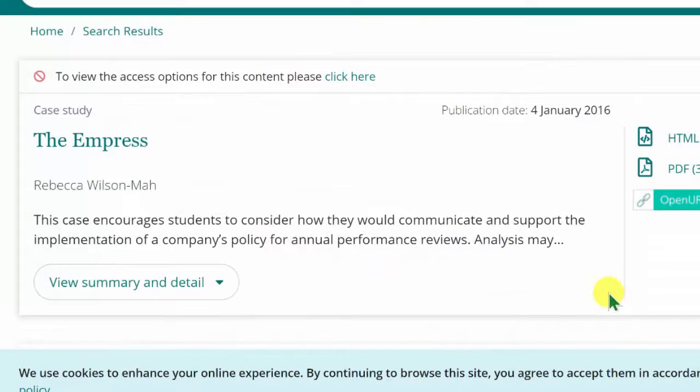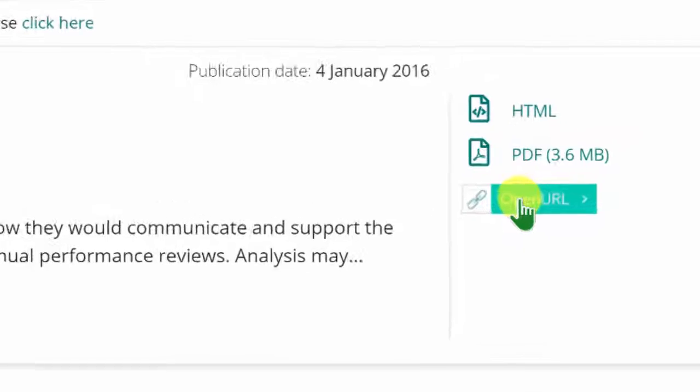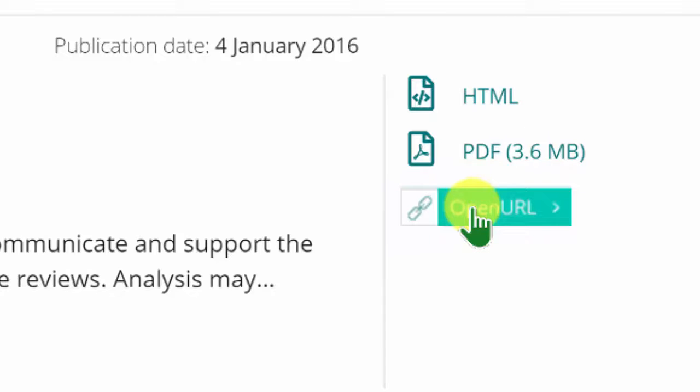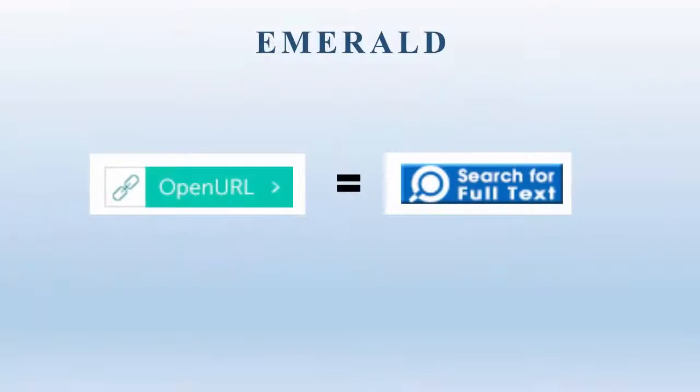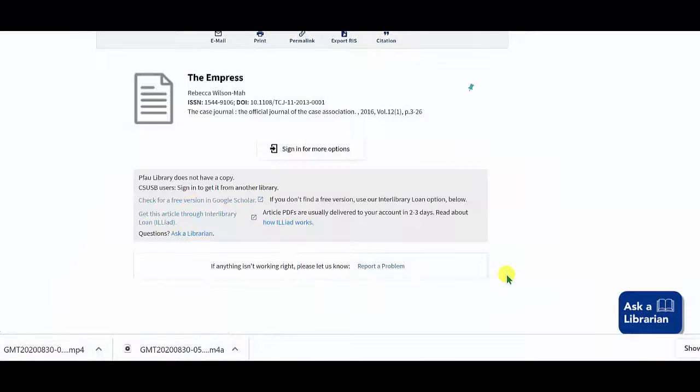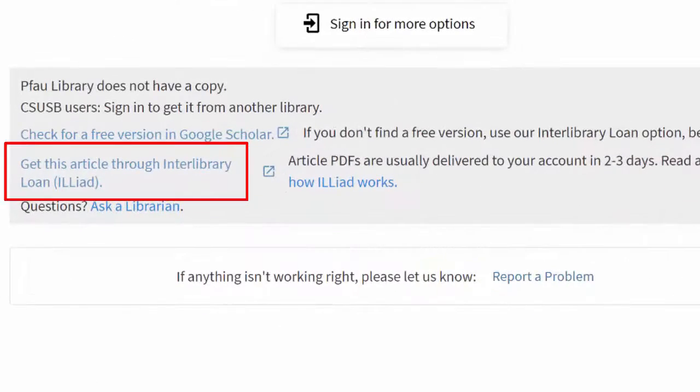However, if you see the red No symbol, the PDF button will not provide a PDF. You should click the green Open URL button. In this database, that is the same as the blue Search for Full Text button. As in other databases, this will either show you where we have the item or offer you interlibrary loan.